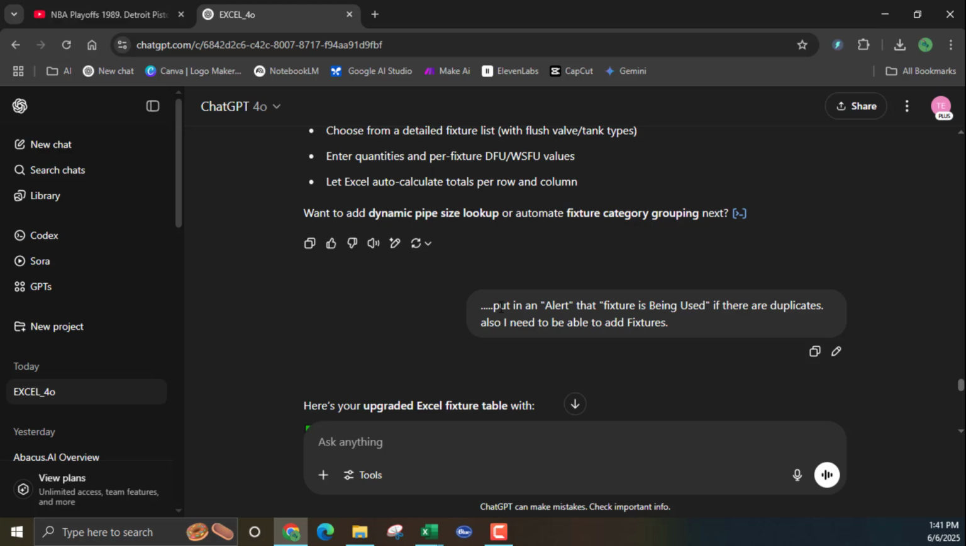I wanted to put an alert, for example, if I use two rows of hand sinks, let's say, then I want ChatGPT to alert me of that. That's what that prompt is. That fixture's been used, if there are duplicates. Also I need to be able to add fixtures.